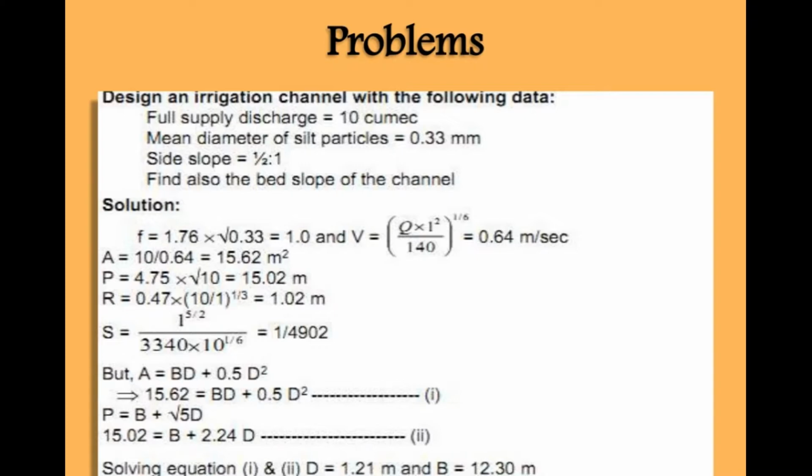P is equal to B plus under root 5 D. So P value is also available, 15.02, and D value we have to find out. So we have to put those values, B and D remain the same in that equation, and by solving both the equations using mathematical methods, we can get the D and B value. D value is 1.21 and B value is 12.30 meter.